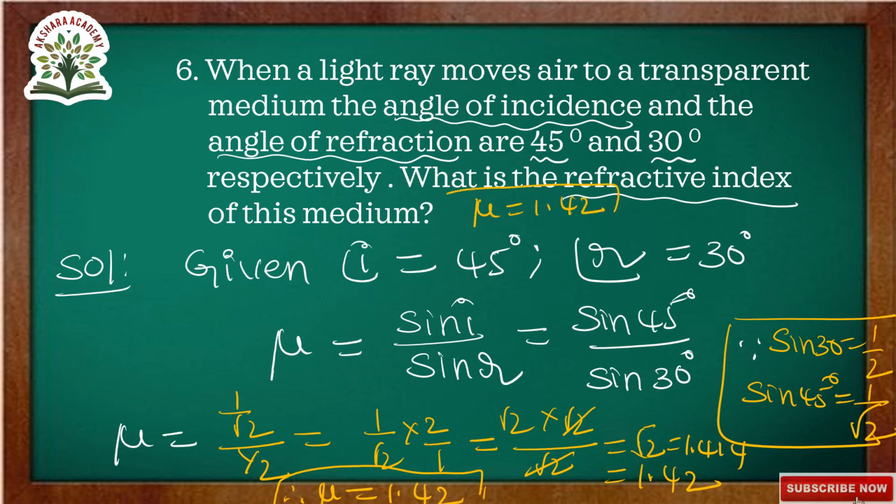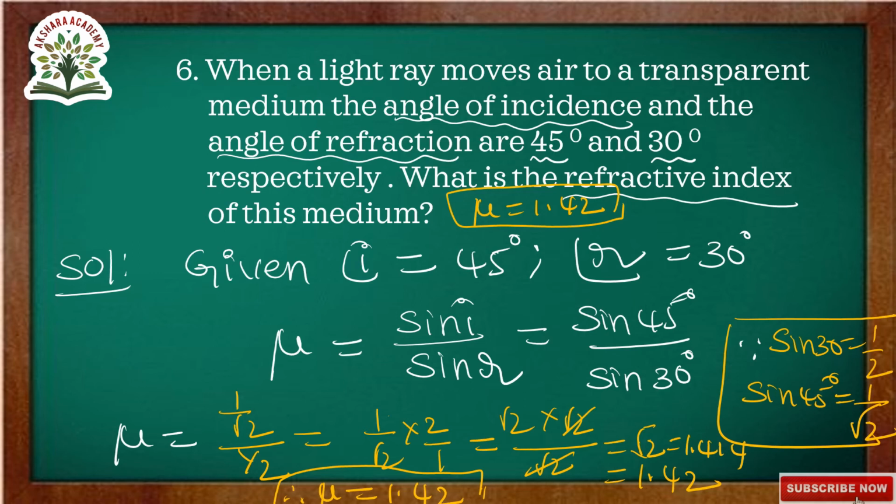1.42. Okay. First they given angle I is equal to 45, angle R is equal to 30. Refractive index of the medium we have to calculate. Mu is equal to sin I by sin R, sin 45 by sin 30. Sin 30 how much? 1 by 2, sin 45 1 by root 2. Substituting values, in the place of sin 45 1 by root 2, in the place of sin 30 1 by 2. Writing reciprocal, 1 by root 2 into 1 by 2 reciprocal 2 by 1.